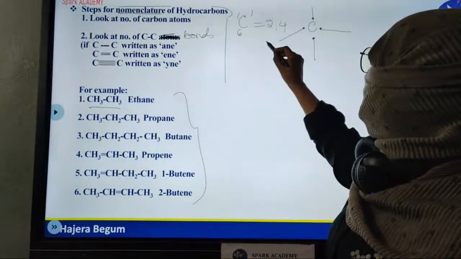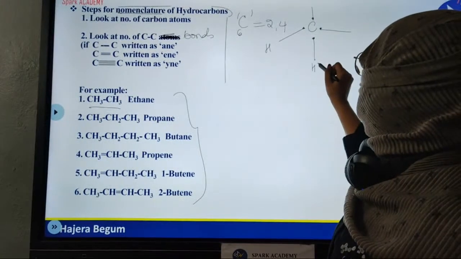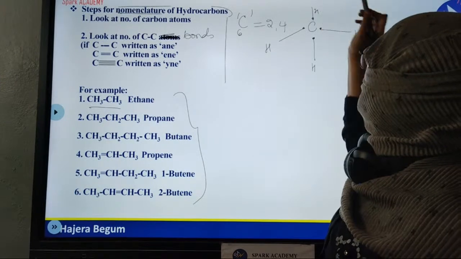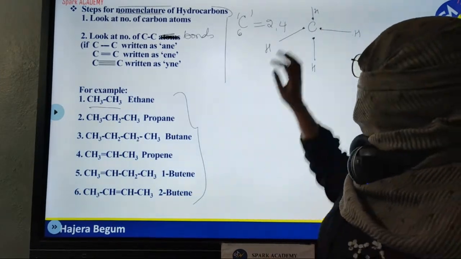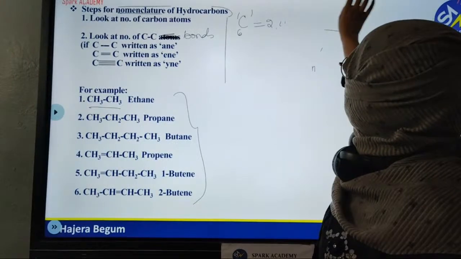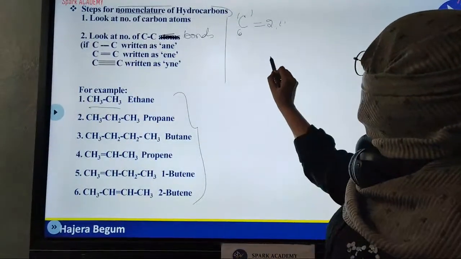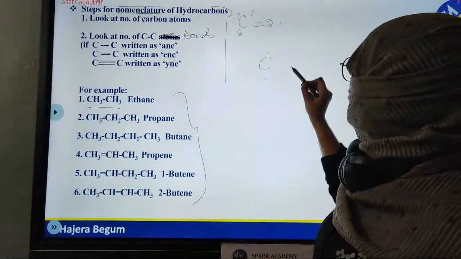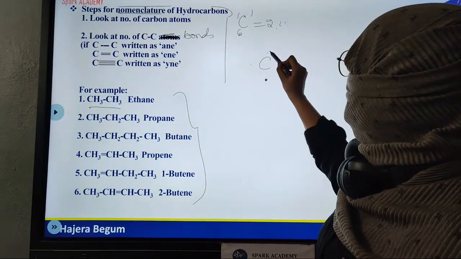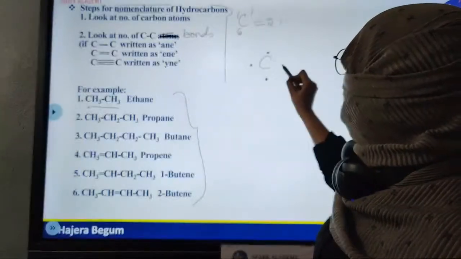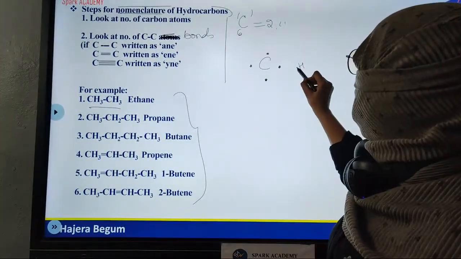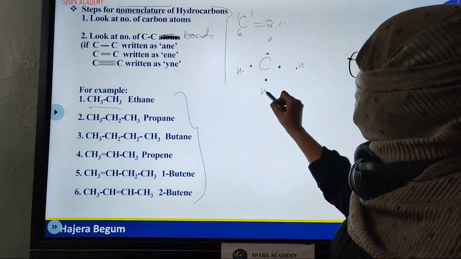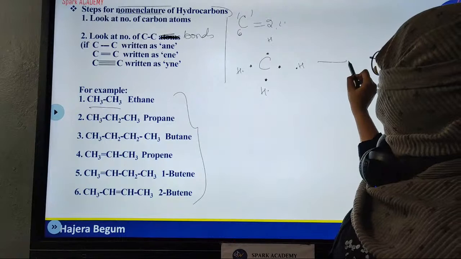Consider hydrogen coming. Hydrogen comes with its own electron. Carbon had only 4 electrons, hence carbon was unstable. To make carbon stable, it binds with other elements, for example with hydrogens. Whenever hydrogen comes with its electron, they form a bond.